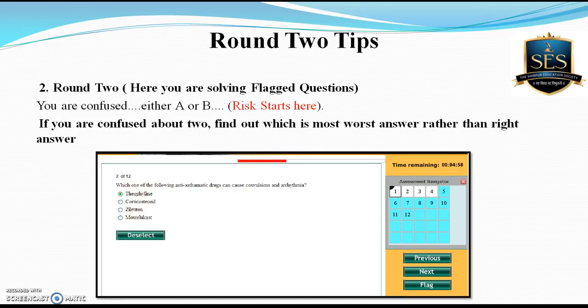Okay, if you try to find out which is the right answer among the two options, it will create a little bit of confusion. But it is quite easy to find out the wrong option from A and B. That's why I try to find out the wrong answer rather than finding the right answer, if you're confused about A and B.